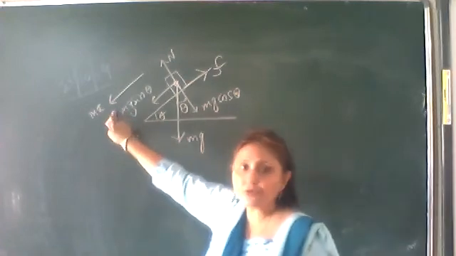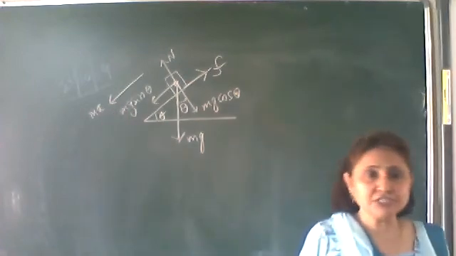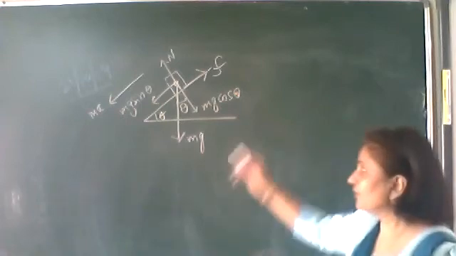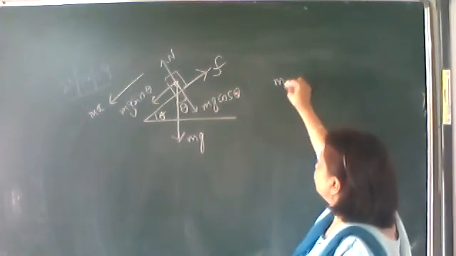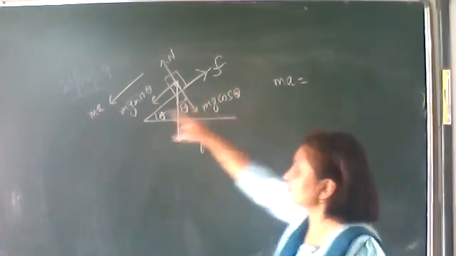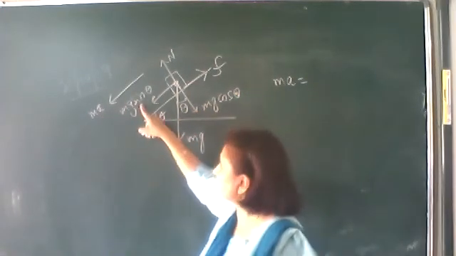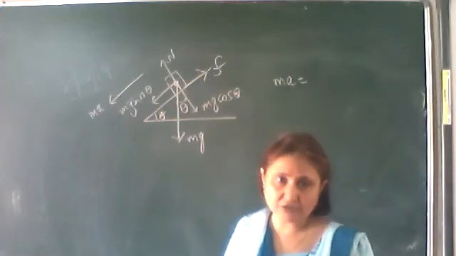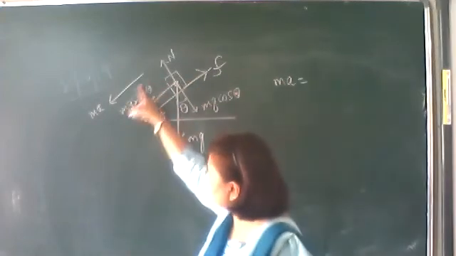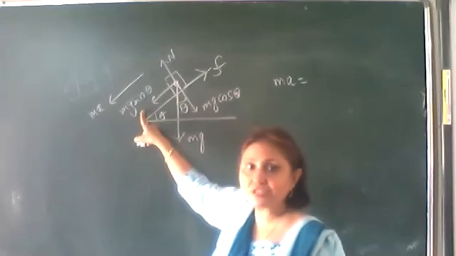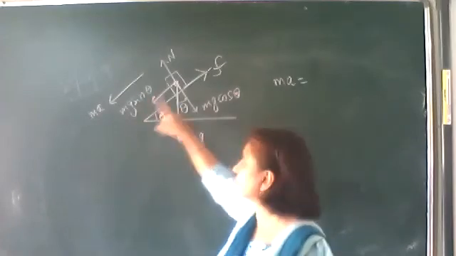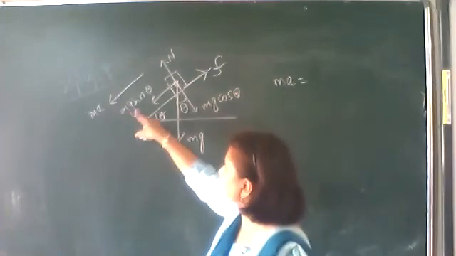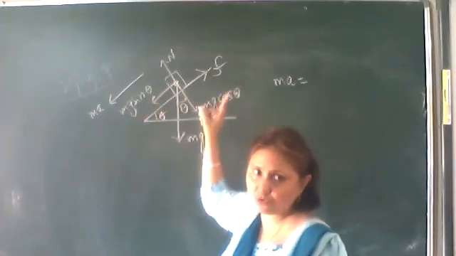Now according to Newton's second law, the total force is mass into acceleration. From the figure, this total force should be equal to the resultant of these two forces acting along the same direction. As the block is coming down, which force is greater? mg sin theta is greater than the frictional force. So ma should be equal to the resultant of these two forces.